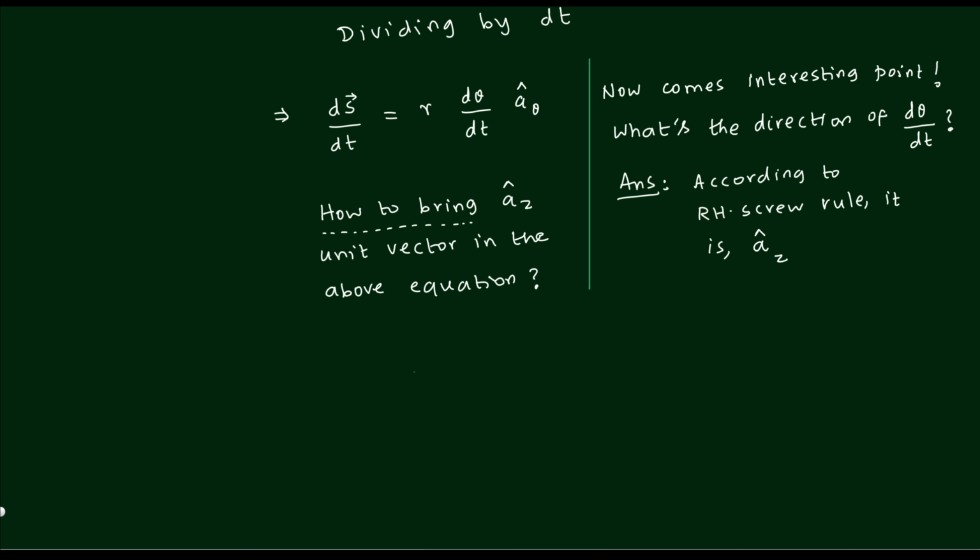Otherwise I will show it there itself rather than writing. See, let me put a blue color highlighting here. This is the theme that we are trying to explain: how to bring the unit vector corresponding to d theta by dt into the picture.